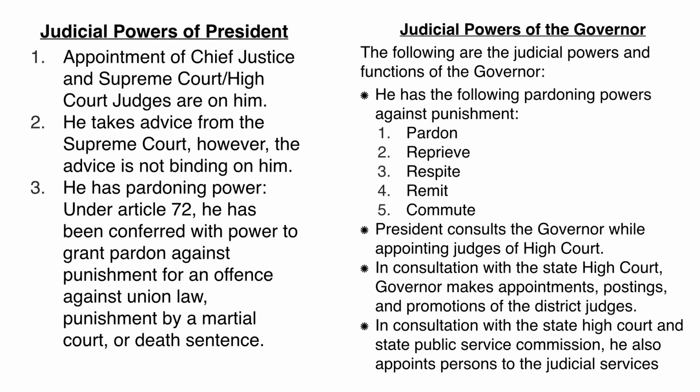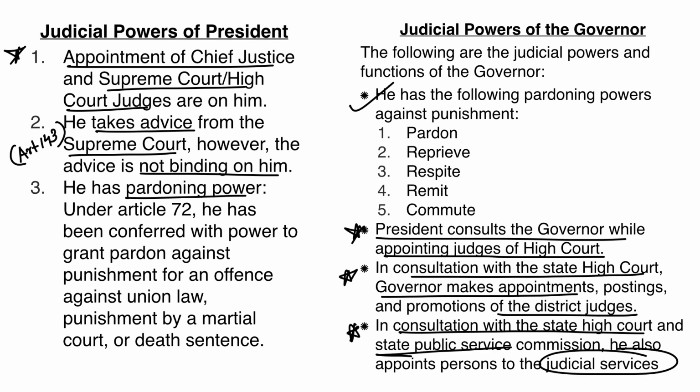She has the pardoning powers under Article 72, which I'm going to discuss in the further part of the video in detail. Whereas in the judicial powers of the governor, we will see that even the governor has the pardoning powers like pardon, reprieve, respite, remit, commute, etc. And the governor is consulted by the president for the appointment of the High Court judges, and in consultation with the State High Court, the governor will make appointments, postings and promotions of the district judges, and in consultation with the State High Court and the State Public Service Commission, the governor will appoint officials to judicial services. Remember this appointments point, this is very, very crucial.